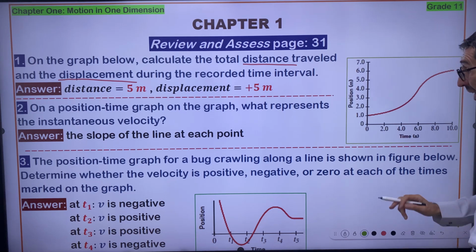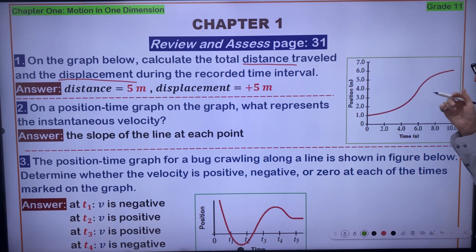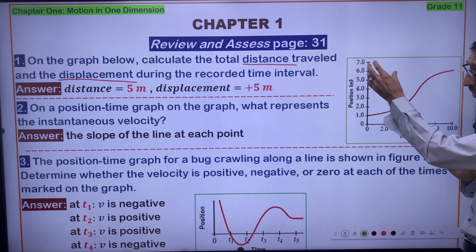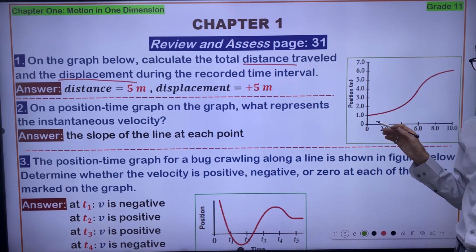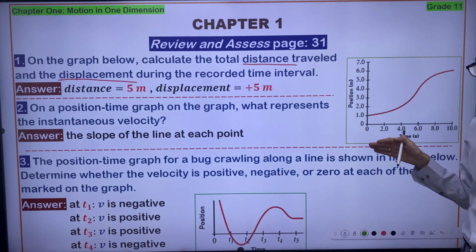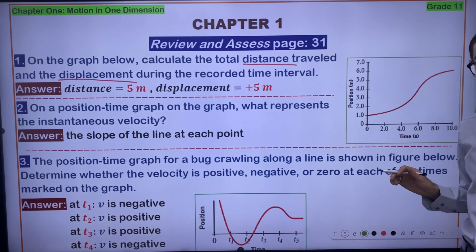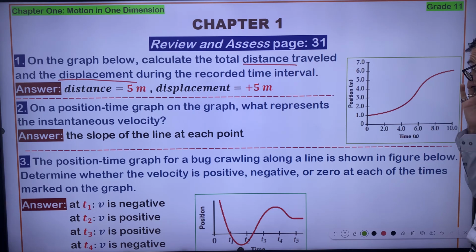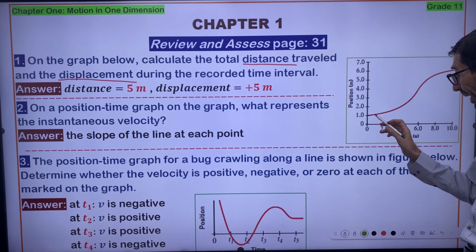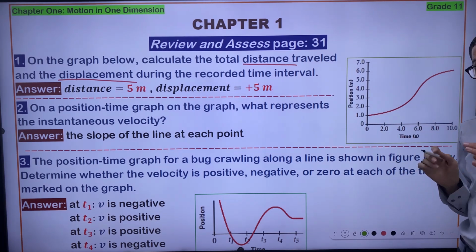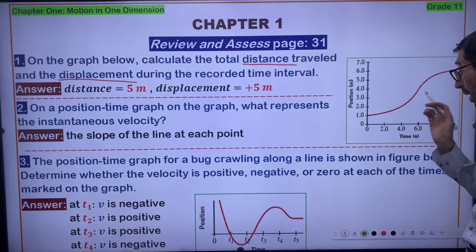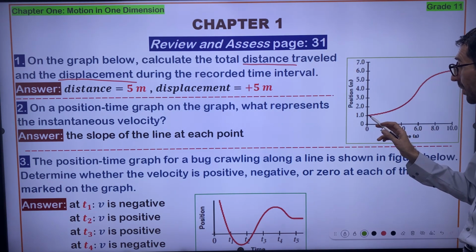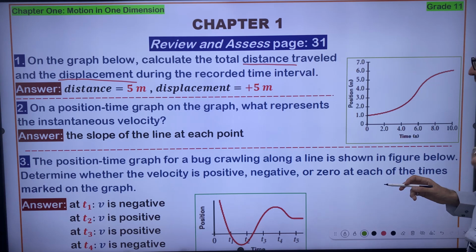So how do you calculate the distance? We have a position time graph. Position is plotted on the y-axis and time is marked on the horizontal axis. At initial time equal to 0, the object is at one meter, right?